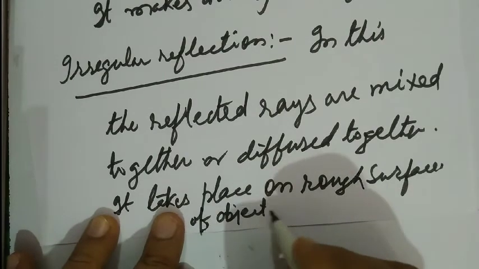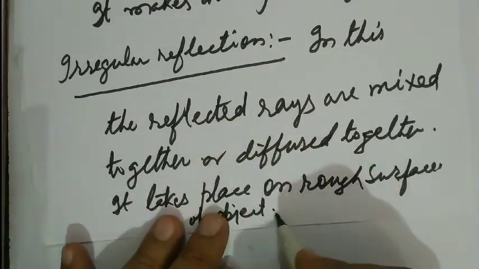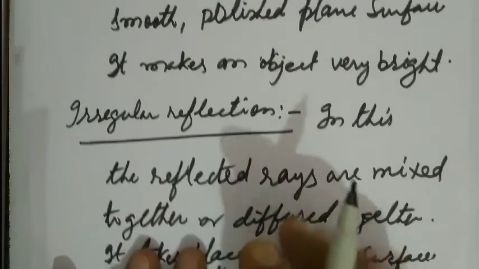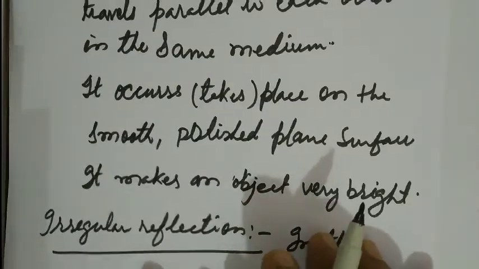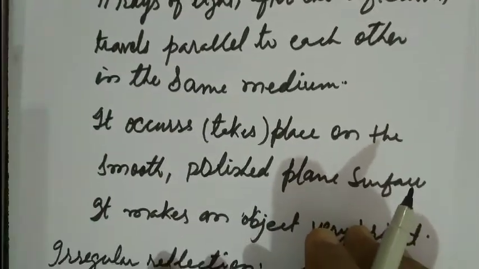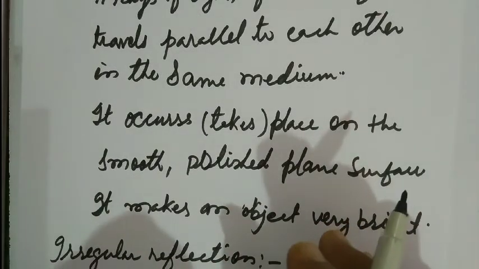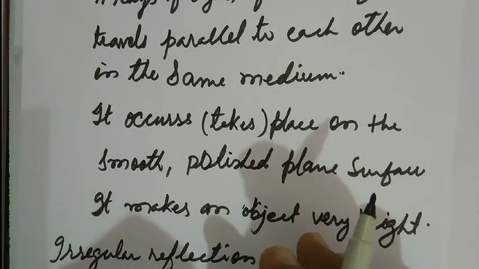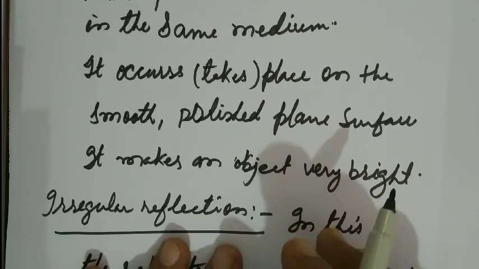This is clear. This is the reflection of light. It plays a very important role in the field of physics. This helps us to see an object clearly.